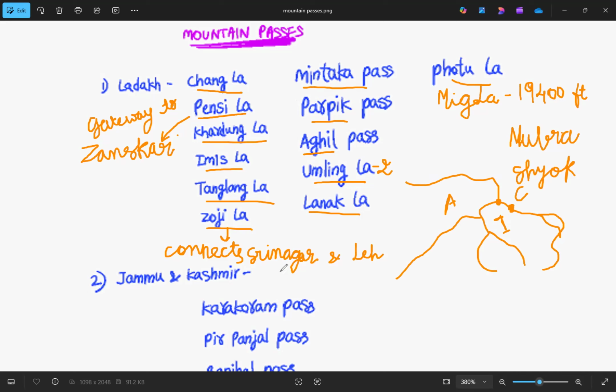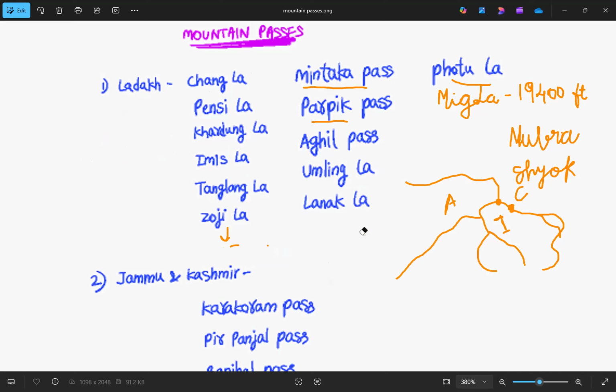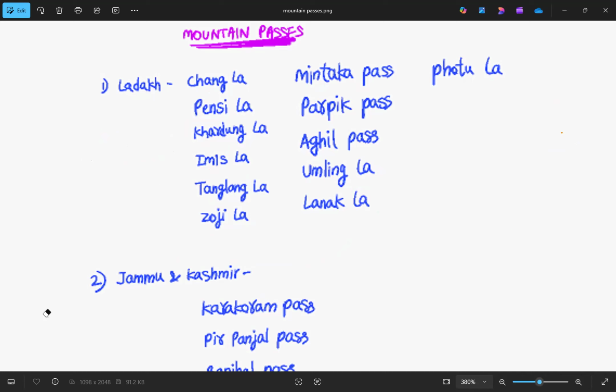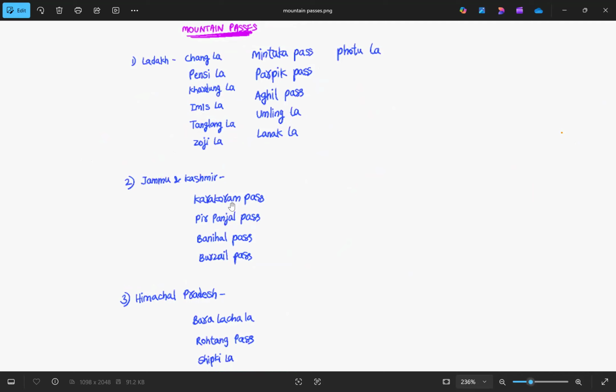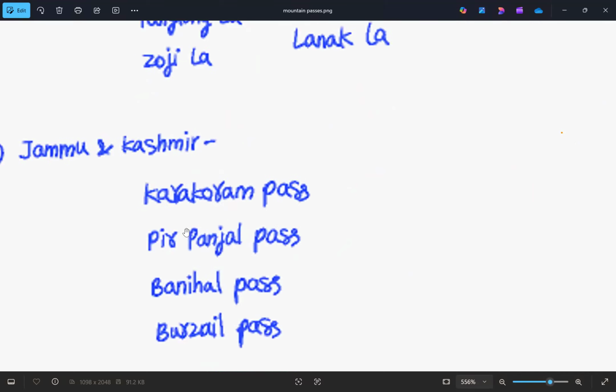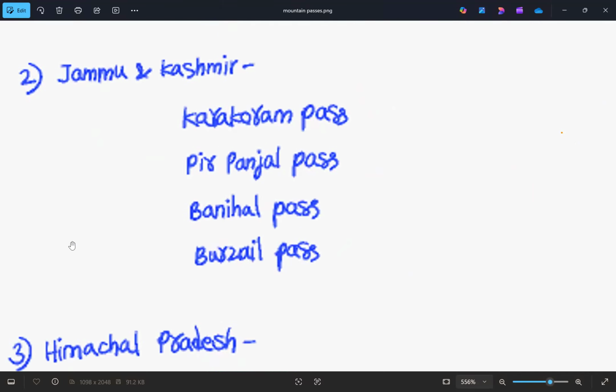Then we'll go to, I am erasing all this. The next state is Jammu and Kashmir. In Jammu and Kashmir, the first one is Karakoram, no, that won't be coming here, I'm sorry. Karakoram will come in Ladakh.